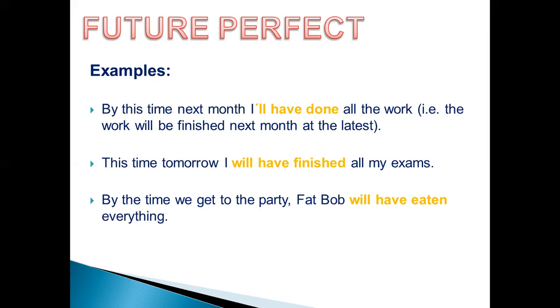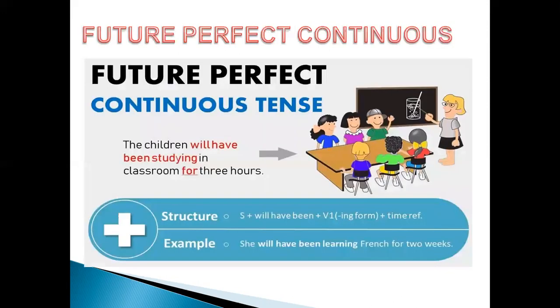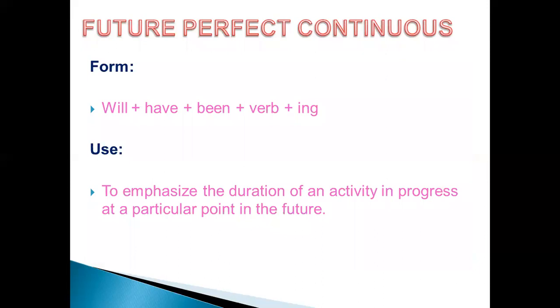It's easy. Okay. If you can make a mix between the future continuous and the future perfect, let's move to another tense, which is called the future perfect continuous. What is the future perfect continuous, and what is the form of it, and why do we use it, and what is the difference between it and the other future tenses that we got? As you see here, the form will be will have been plus verb plus ing. Again, what is the form of the future perfect continuous? The form is will have been plus verb plus ing.